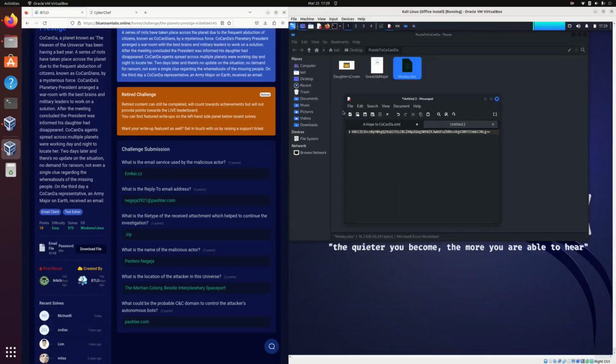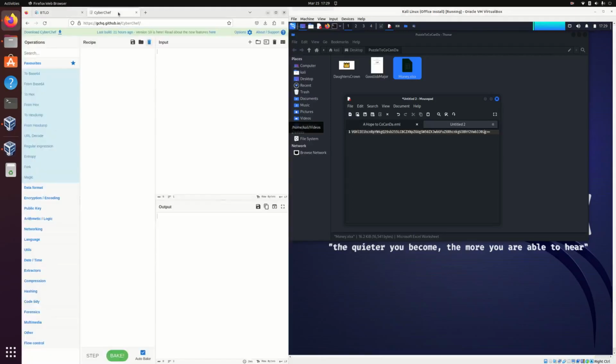Now, based on my experience, this actually looks like base 64 code, and we can decode it to see if there's a hidden message within it. How I do that is I like to use an online tool called CyberChef, which allows you to decrypt or decode certain information and convert back and forth depending on what you want.